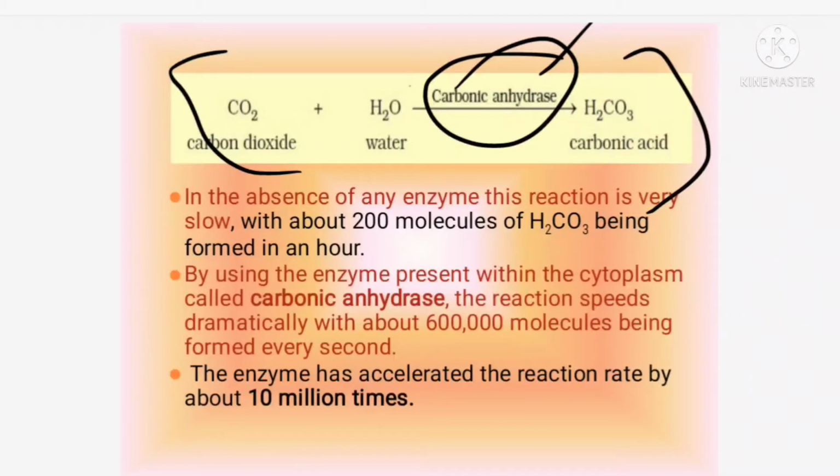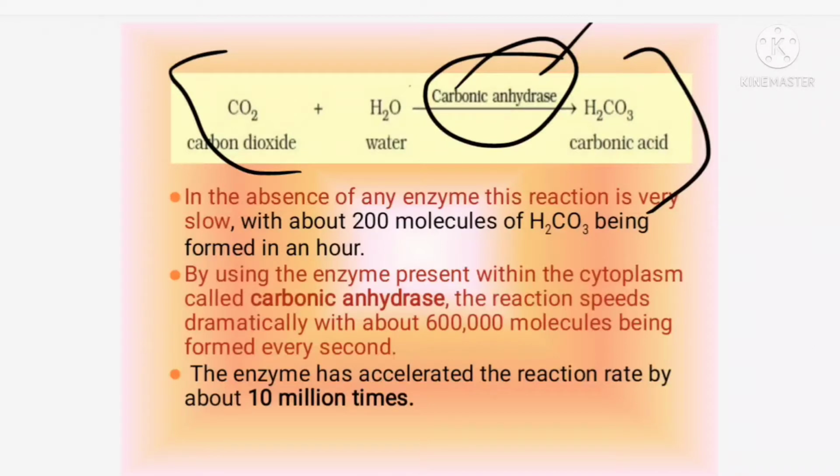Now, what is the general point? In the absence of any enzyme, this reaction is very slow, with about 200 molecules of carbonic acid being formed in an hour. If the enzyme is not there, only this many molecules will be formed.